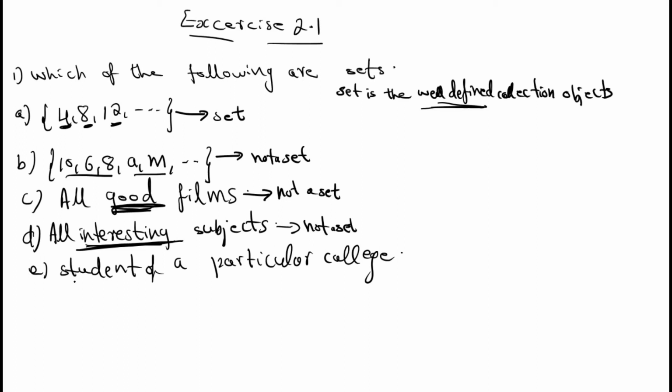See the next question, students of a particular college. This is an example for a set. We're talking about a particular college, students of college A. That means you're talking about students of college A only, right? Suppose 50 students are there, we are talking about those 50 students only. The word particular is used, so this is an example for a set. Just remember, a set is not just a collection, a set is a well-defined collection of objects.